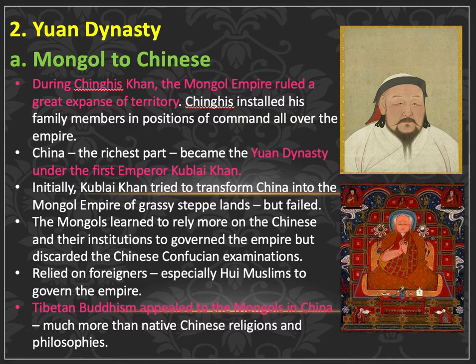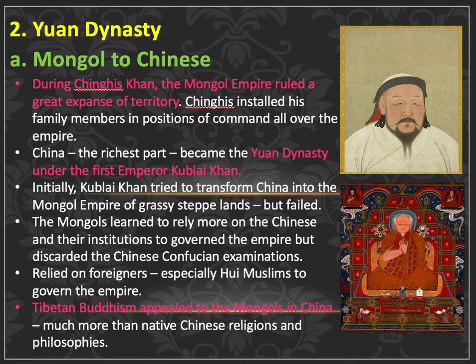What is interesting about Kublai Khan is that he tried to transform. We must remember that the Mongols were nomadic tribes, they were tribal, they were from the steppes. But in China, the Mongols could not do the same thing. They could not be the same nomadic tribes. They had to change their ways. And in China, for the first time, the Mongols had to become a settled population.